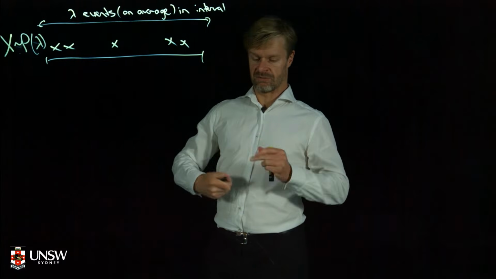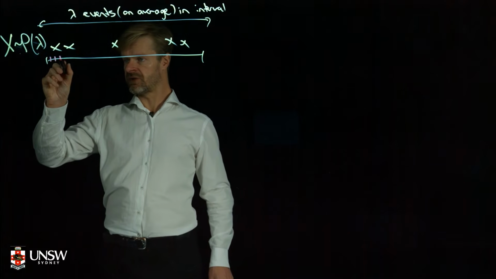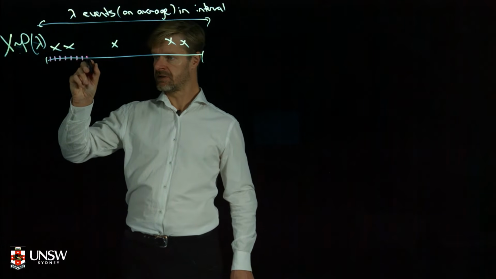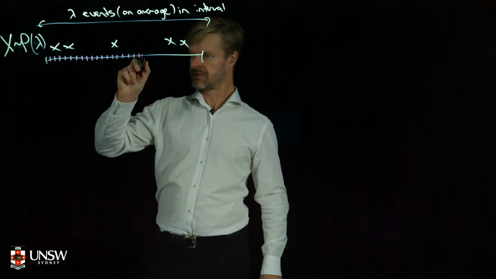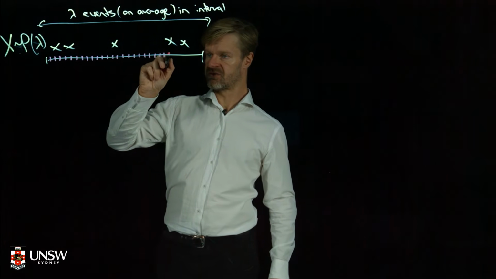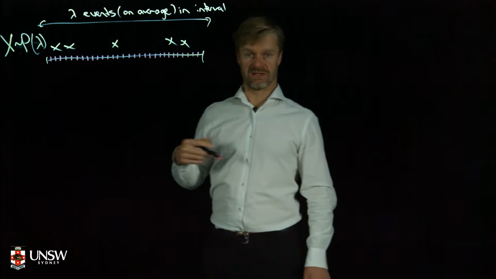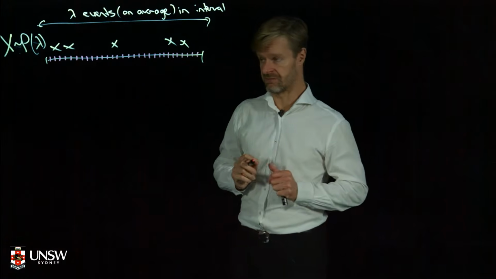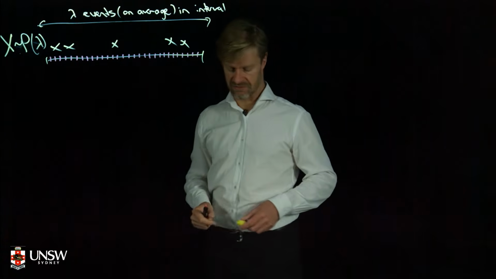Well, we know about the binomial distribution, don't we? So why don't we break this interval up into lots of teeny-weeny little sub-intervals. And we'll make these sub-intervals really small. In fact, we'll take the limit as the number of sub-intervals goes to infinity, hence their width goes to 0.